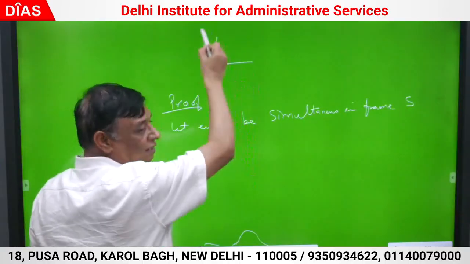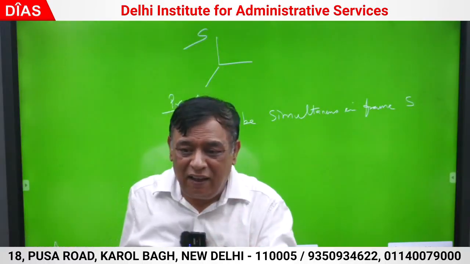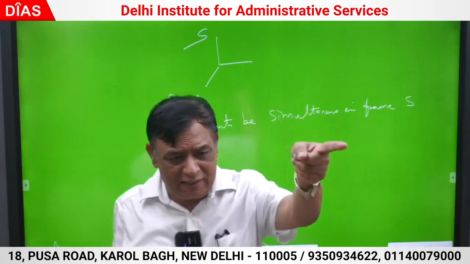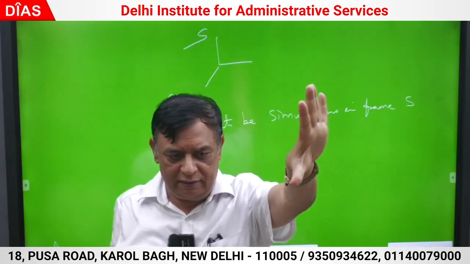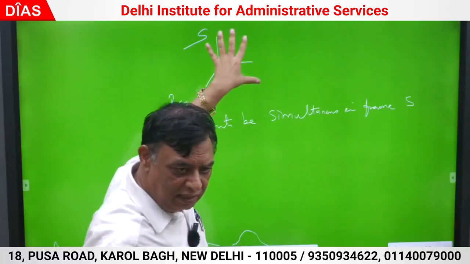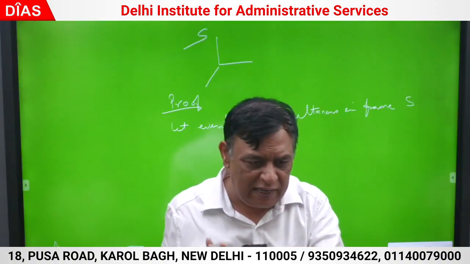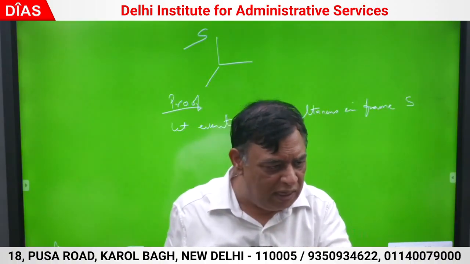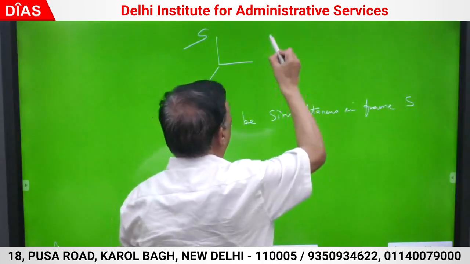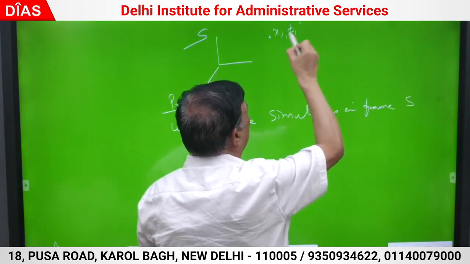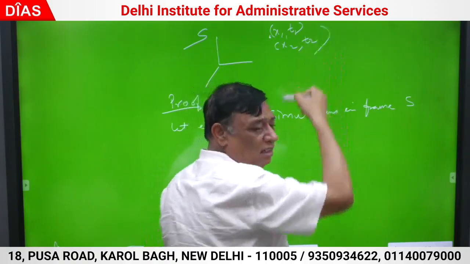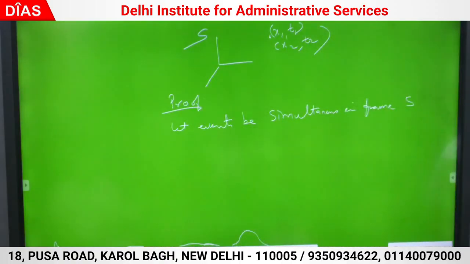Understand first: frame S, and there are two events in frame S. Then I will view them in frame S dash, or vice versa. I am assuming the events are taking place in frame S, and because my frame was moving only along the x-axis, the only coordinates important to me are x and t. One event is x1 at t1, the other event is x2 at t2. Correct? Two events occur in frame S. They are simultaneous when t1 is equal to t2 and x1 is not equal to x2.